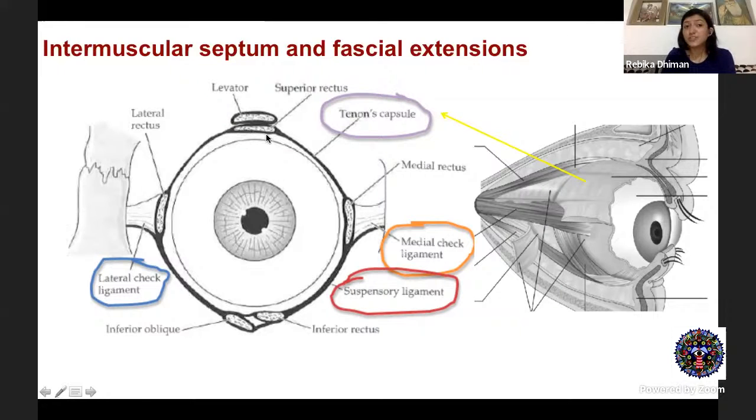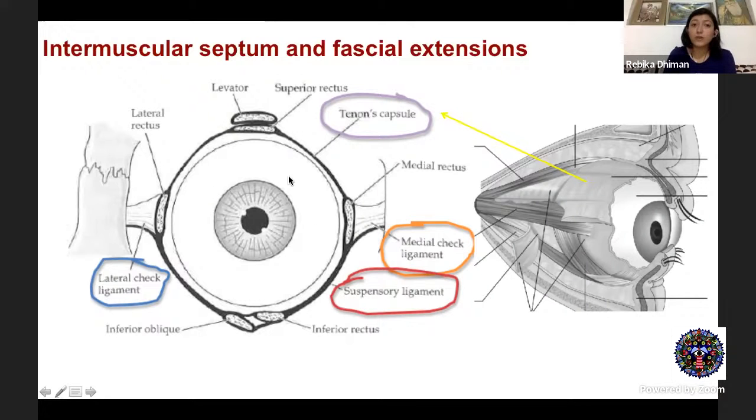Now, just a brief word about the muscle fascia and the intermuscular septum. Connective tissue which is surrounding these recti and all the muscles is actually the muscle sheath. So whenever we are dissecting these muscles, you must take care not to damage the muscle sheath, because it maintains the anatomy of the muscles properly. Then the muscle sheaths of these recti muscles are interconnected. That forms the intermuscular septum.